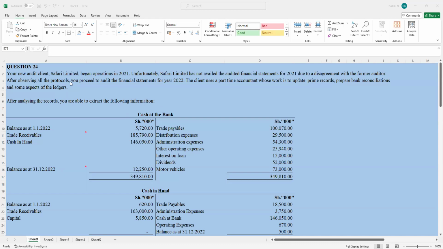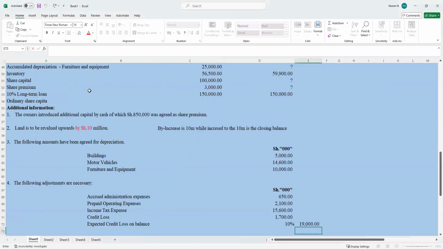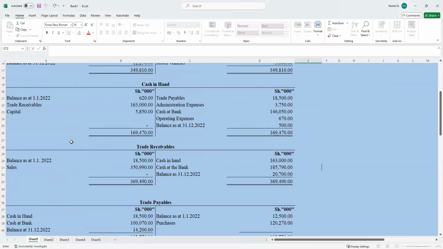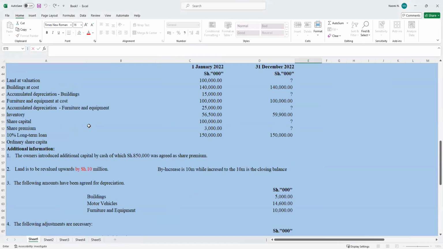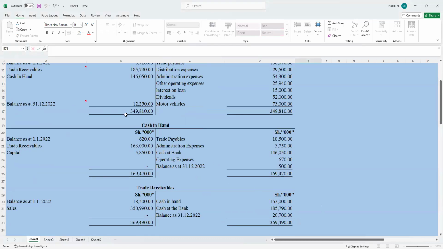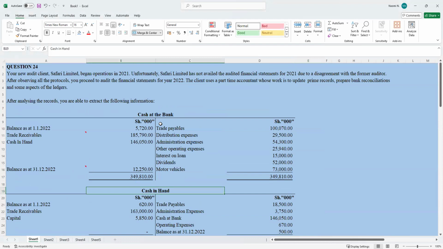Hello. So today's class we are going to do one of the questions on BDA, that is December 2023, question number 24, and it is still on the trial balance on audit schedule. So we are going to go through the question. Then later we are going to understand the question. Then we are going to answer the question.